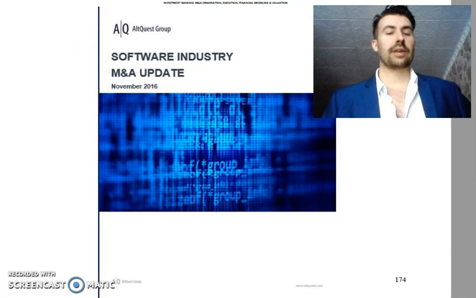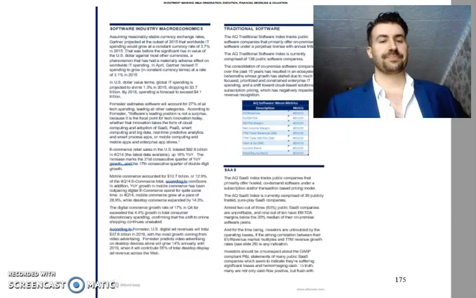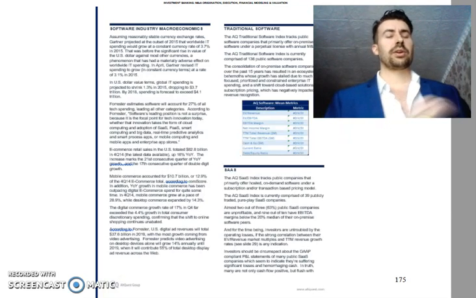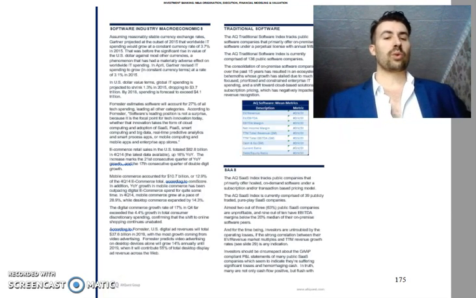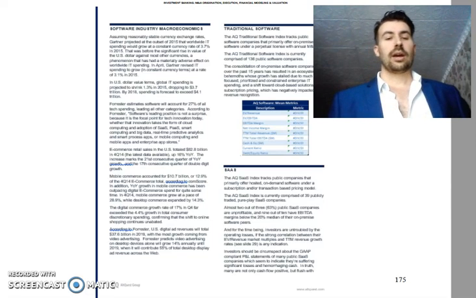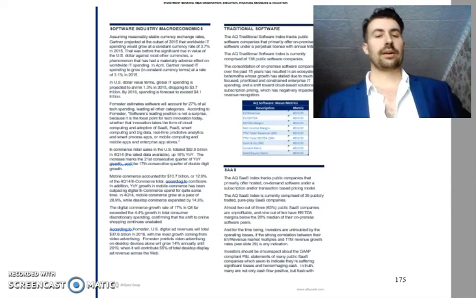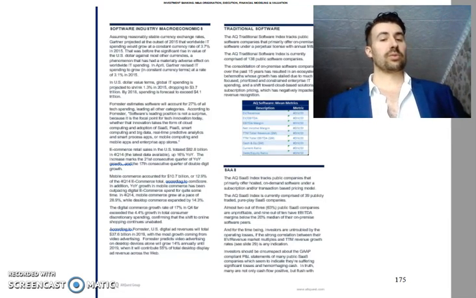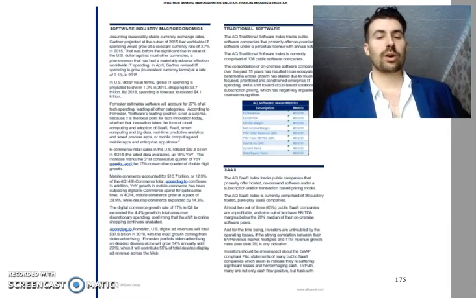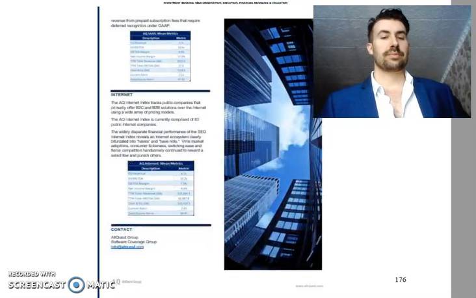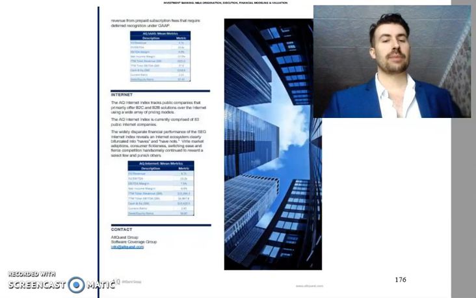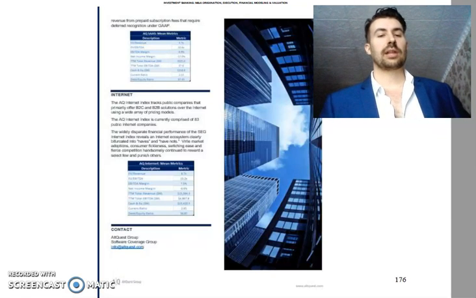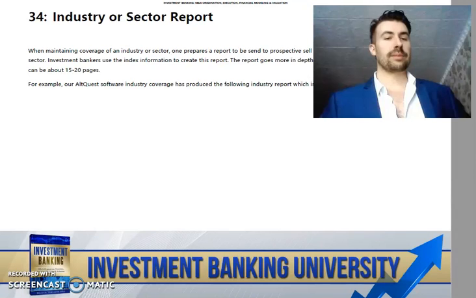And as you can see here, it has a nice presentation on the front. And then we go into, as we talked about before, the software industry macroeconomics, and then we go into the actual breakdown of subverticals, and we take a look at the mean metrics within those. So we've broken it down between traditional software, software as a service, and then finally internet, and then we have the contact information. So this gets sent out to prospective clients in the software industry.